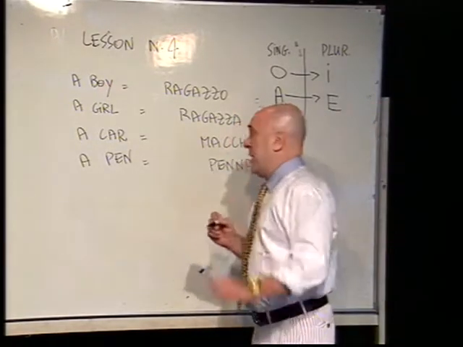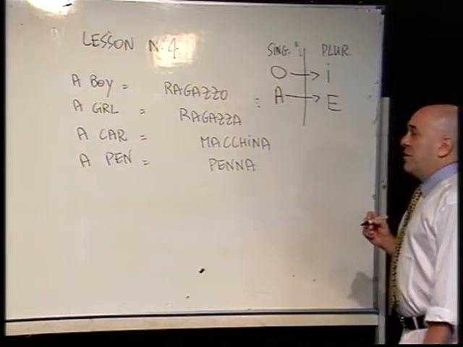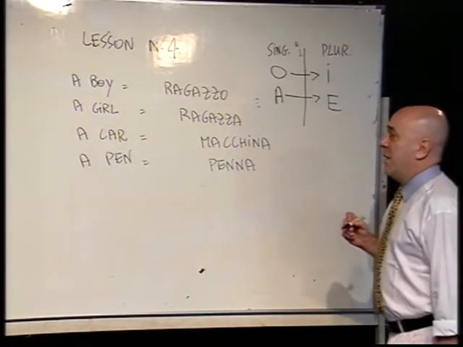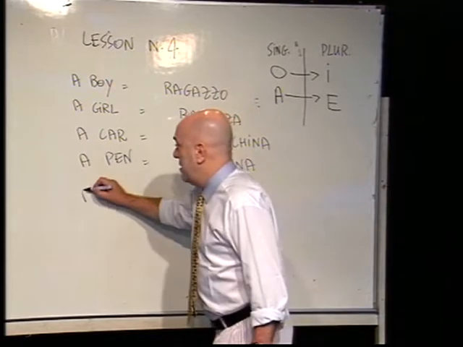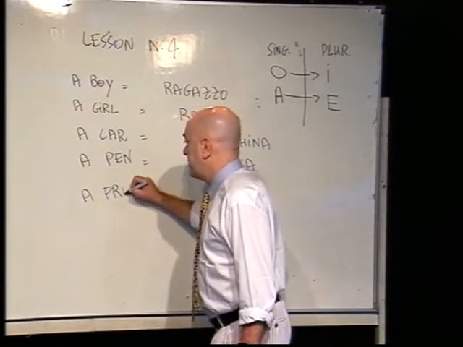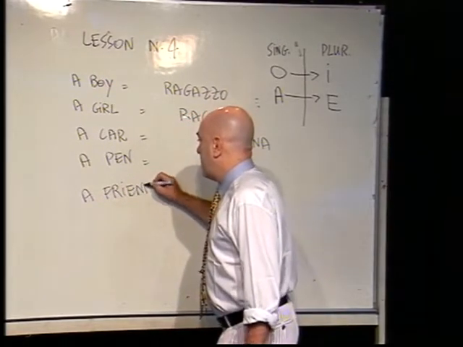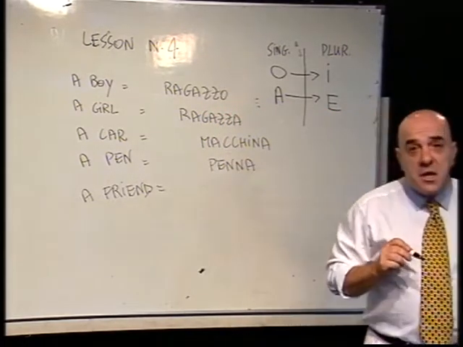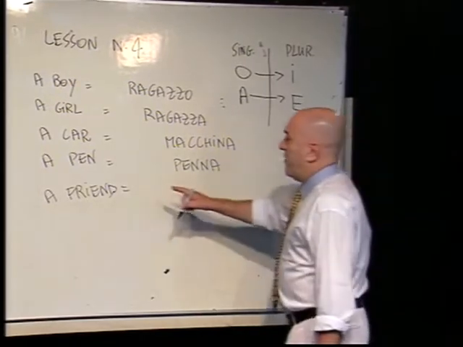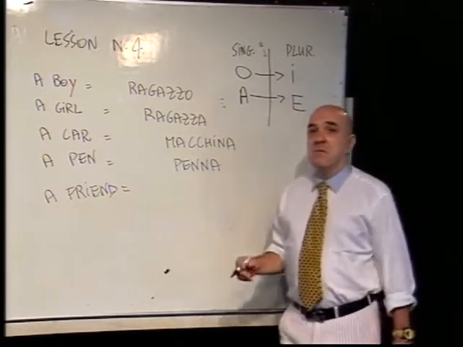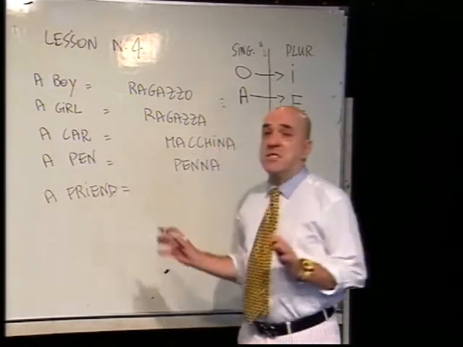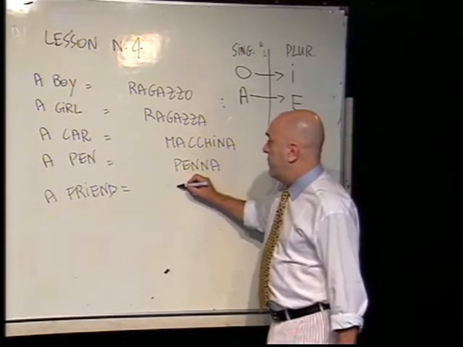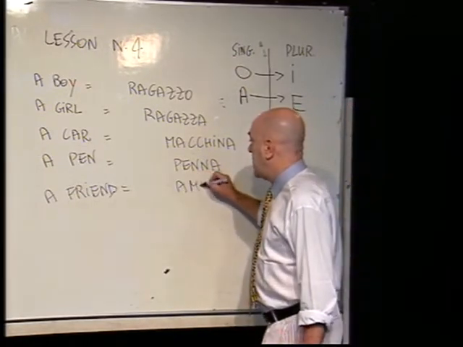Oh, there is another word I want you to remember. How do you say a friend? Of course, a friend can be a guy or a girl. So if I'm talking about a friend and this friend is a guy, it would be amico.